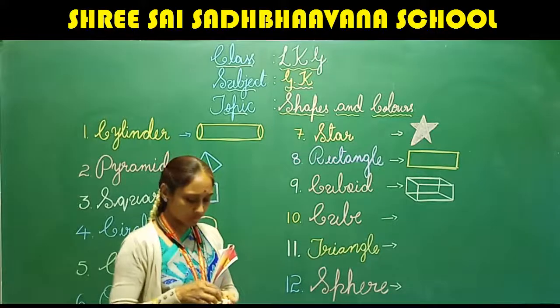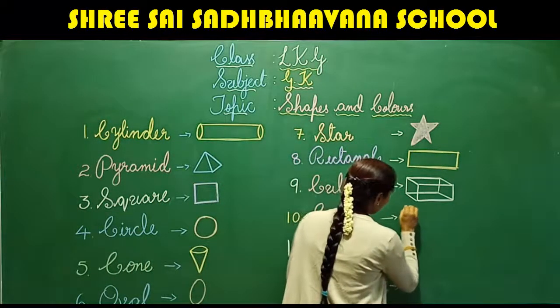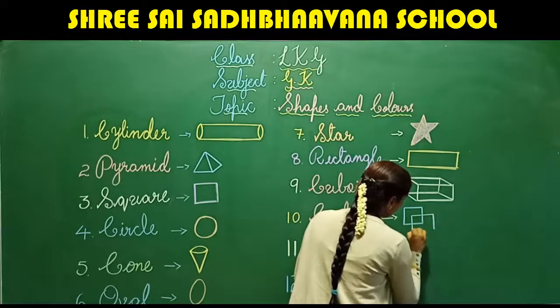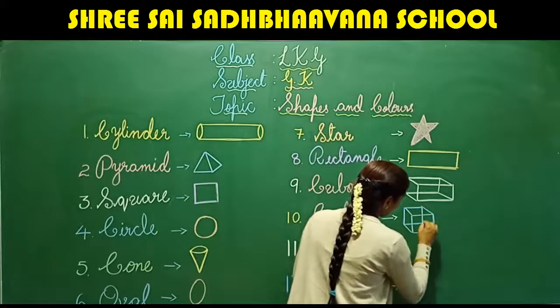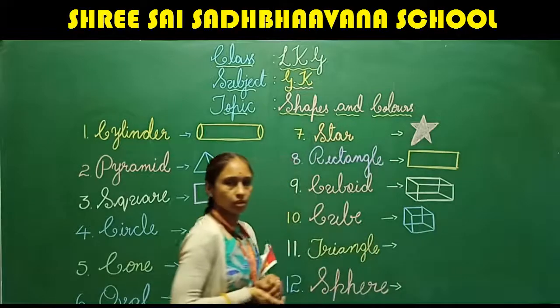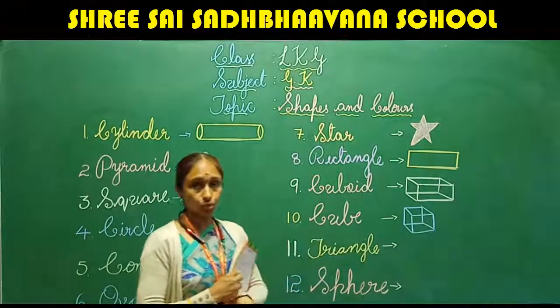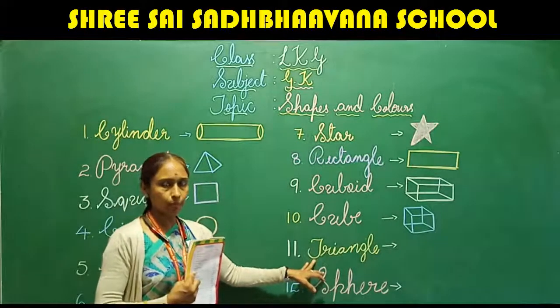How to write cube? One square here and one more square here. Okay, and we will join these two squares. What is this? This is cube. Fine. Then next, what shape do we have?